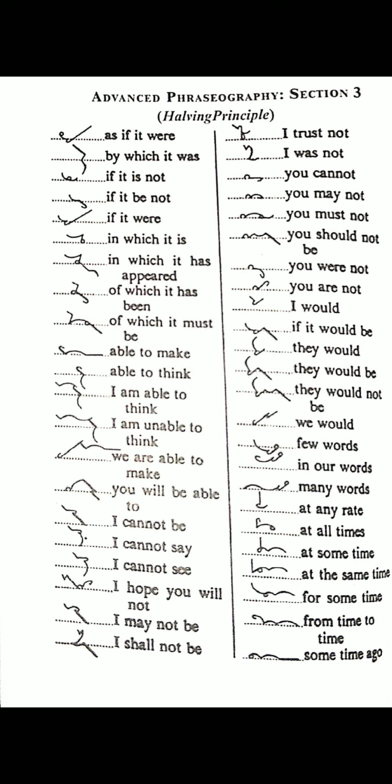"I cannot be": I tick, "cannot" half K with an hook, and join with B. "I cannot say": similarly, "I cannot" joined with "say".